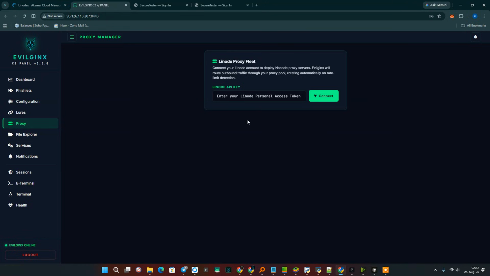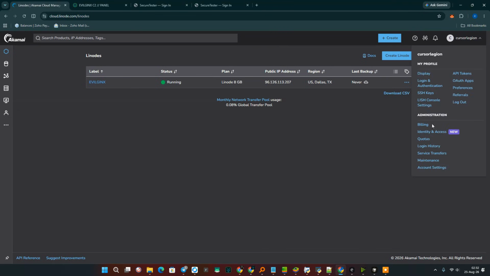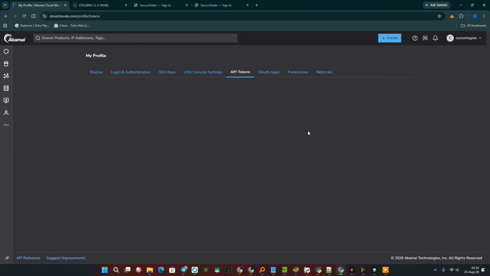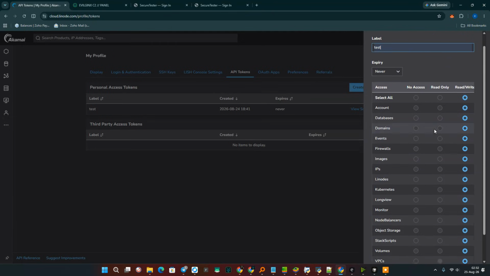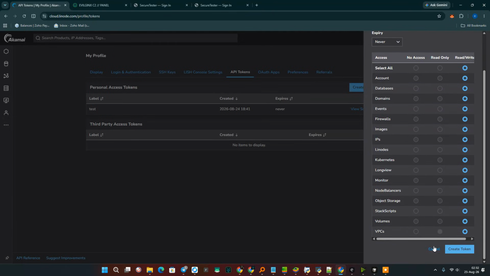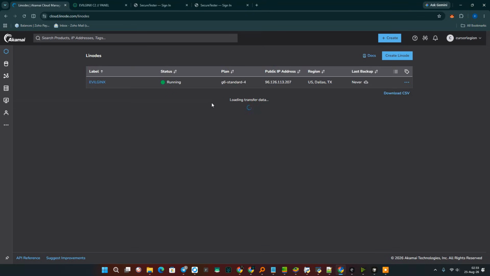Look, in order to connect everything in one click, you need to go into your Linode account. So this only works via Linode. Click on your user and go to API tokens. Here you need to create one API token, with all permissions. And most importantly, you can set any interval and even infinity. The main thing is to select all and read write. I did that. You give it a name and click create token. I have the token. Now I will explain to you how to enter this token, how to create a proxy in one click, and ensure everything works automatically and is configured visually without any issues.